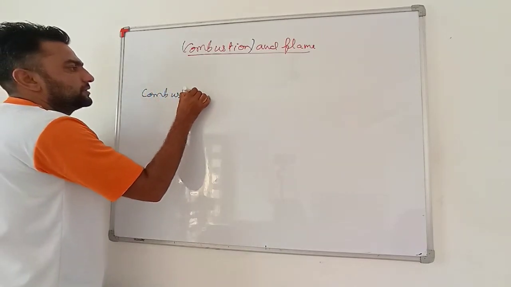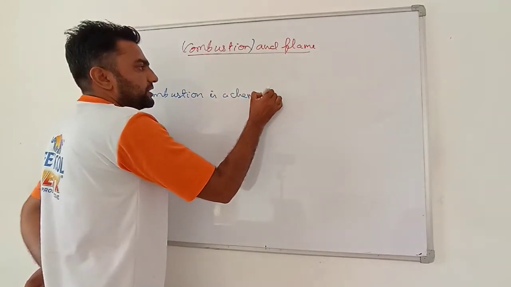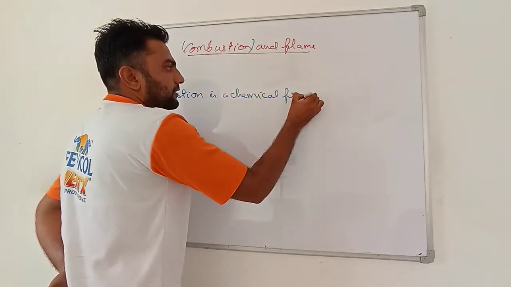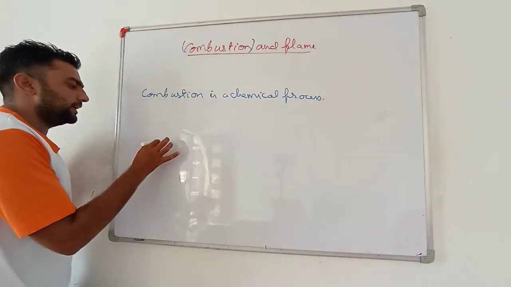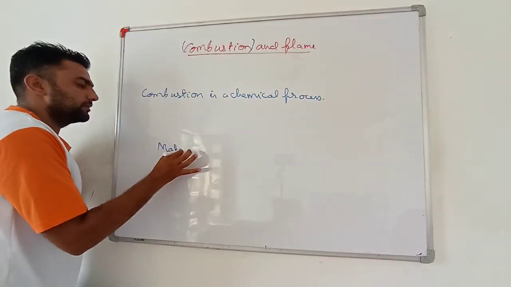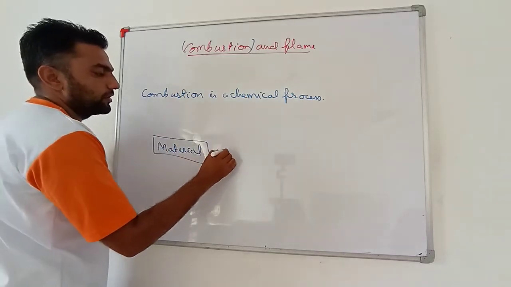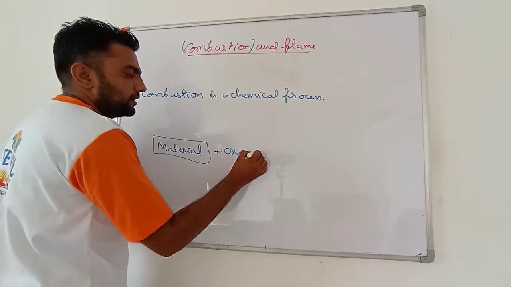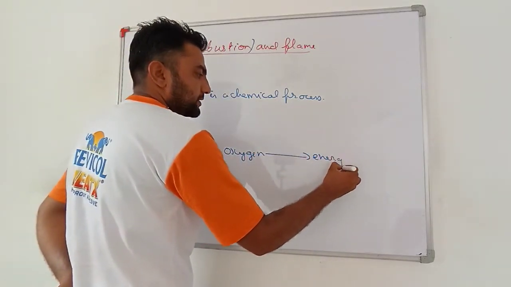Combustion is a chemical process. What happens in this process is that any material reacts with oxygen and gives us energy.